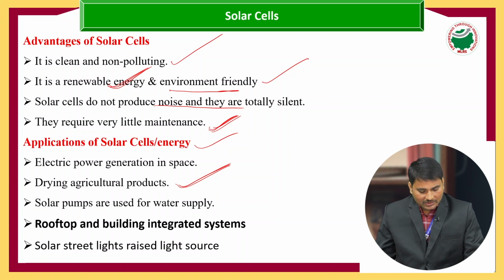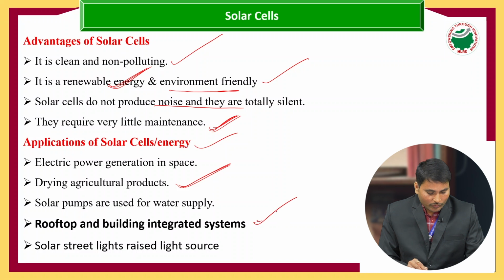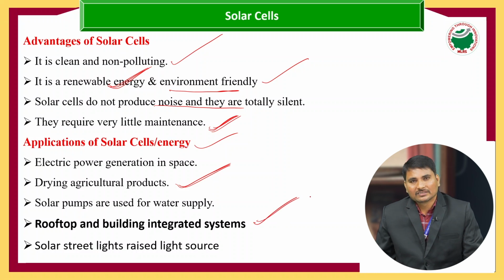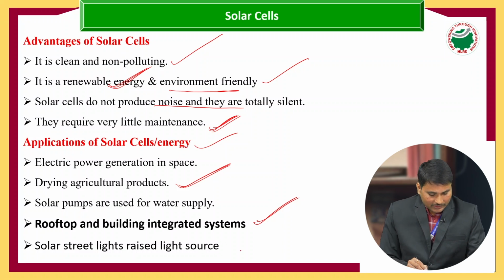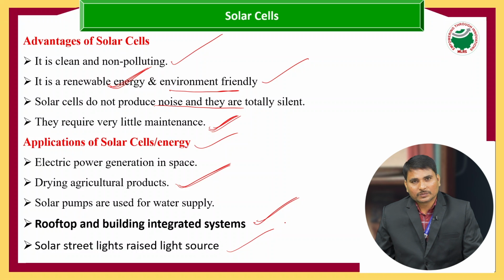Especially on rooftops and building systems: nowadays in all metropolitan cities we observe rooftop solar on buildings, which is one of the best uses. And the solar street light is also an application of the solar cell.